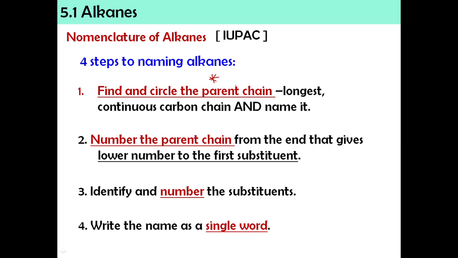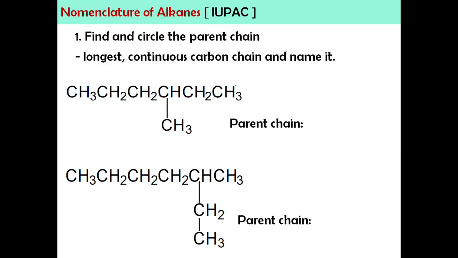Okay, so tak apa kat sini nampak macam apa step ni? Okay, tak apa, kita akan go through the step one by one. Okay, so kita tengok step yang pertama where we're going to find the parent chain. Okay. Find and circle. Okay, tak kisahlah awak nak highlight kan pun boleh. Okay, yang penting awak kena indicate tahu parent chain itu supaya kita boleh kira carbon dia berapa, boleh bagi nama dan kita boleh recognize the substituent. Okay. So, parent chain is the longest continuous carbon chain.